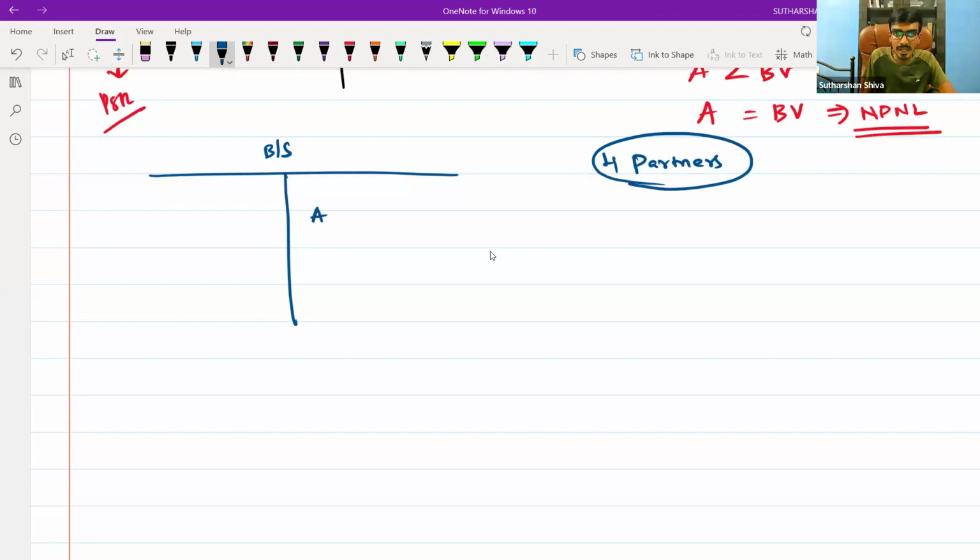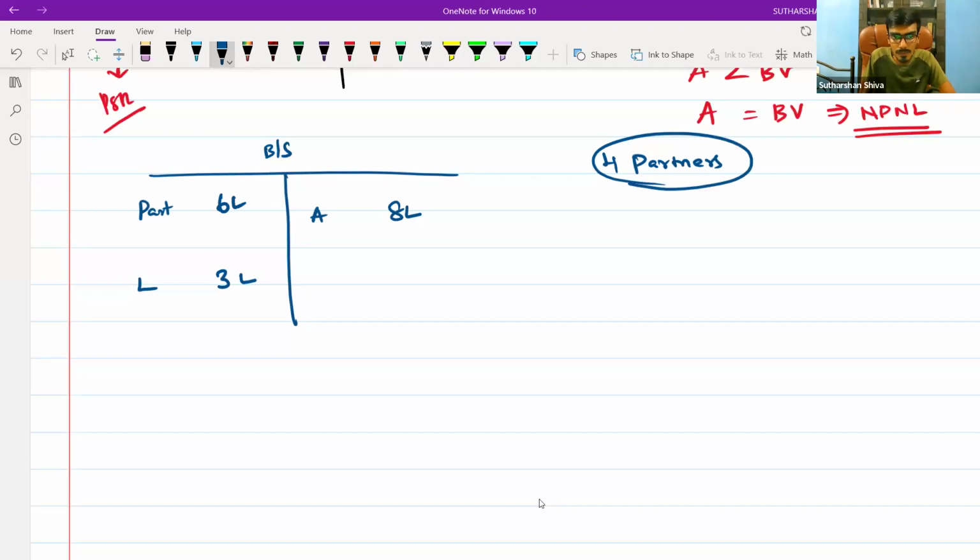Liabilities is 3 lakh. Partners' capital is 6 lakh. Or for easy purpose, what I will do, just a minute. Asset is 8 lakh. Partners' capital is 6 lakh. Total, how much will it come to? I will change this to 4 lakh.